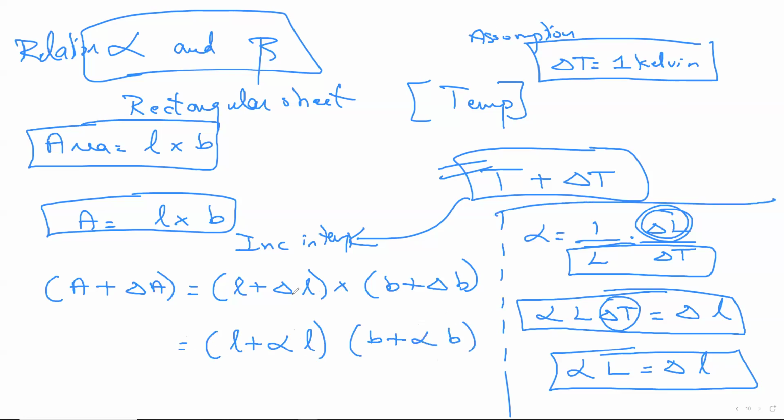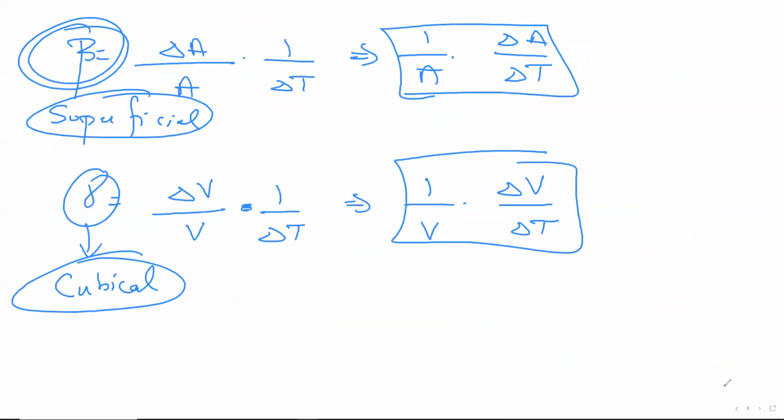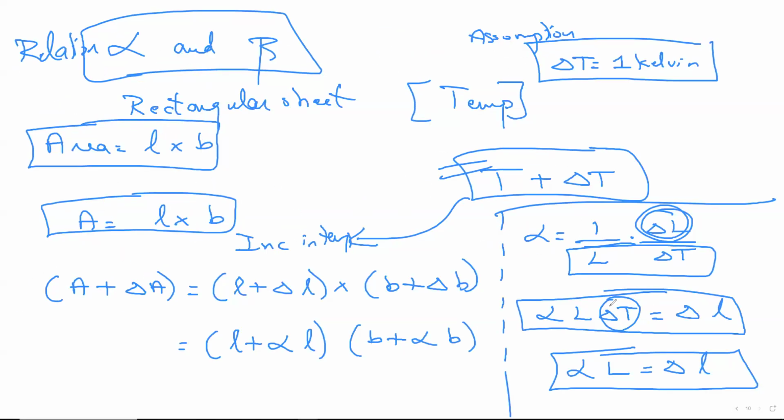Okay, I'll repeat this. So how am I getting this delta L? Delta L I was not comfortable with. So I changed it in terms of regular things. Using the previous slide, I got this answer. Now I assume that delta T is equal to 1 Kelvin to make my answers easy. And I get the answer as delta L. Now see, I have two brackets on the right-hand side. I'm ignoring the left-hand side completely.